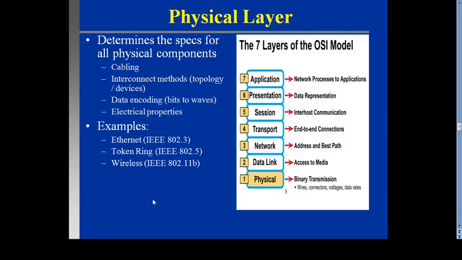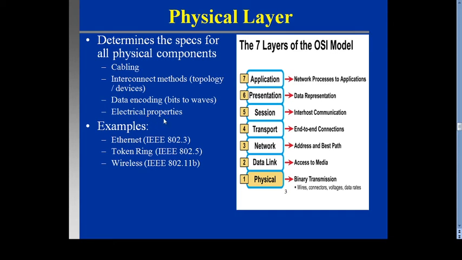Then the physical layer, the bottommost layer in the OSI model. The physical layer determines all physical components such as cabling, interconnection methods like topology and devices, data encoding, bits to waves, electrical properties.